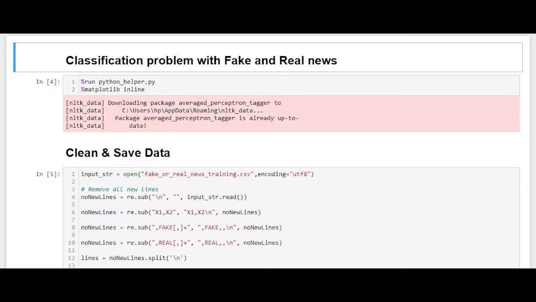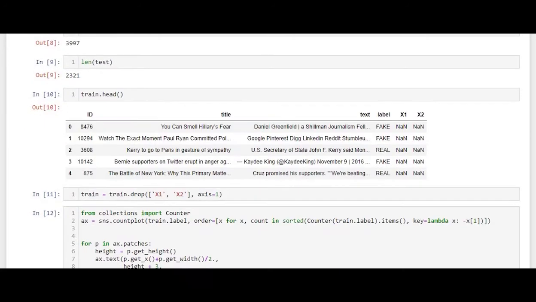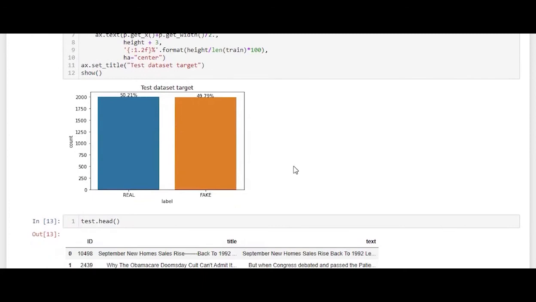The dataset which was collected from Kaggle is first cleaned. The cleaning process involves removal of incorrectly formatted data, new lines, etc. from the dataset. This is the dataset, how it looks after cleaning. It consists of columns like ID, title, text, and label. Label shows us the authenticity of data, whether it is fake or real. This is the graph of the dataset which shows us the distribution of data in the dataset, whether it is a real news article or a fake news article.